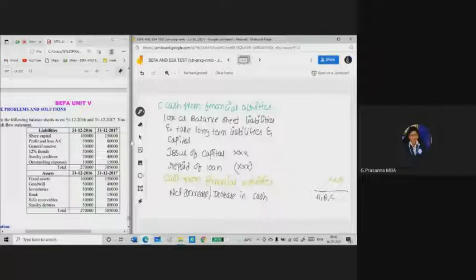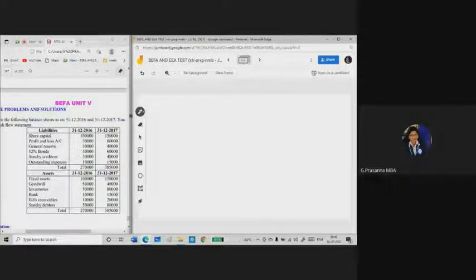After that, you need to take the opening and closing balance of cash. So I will be writing here cash / bank balance in the beginning, cash / bank.